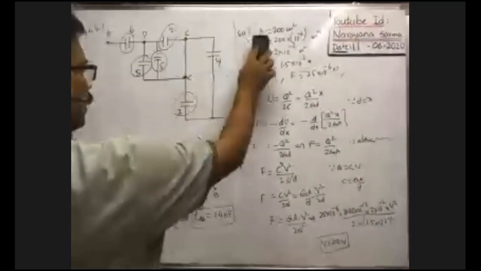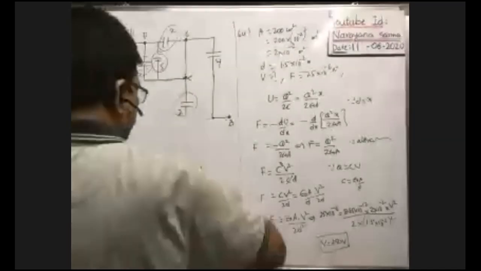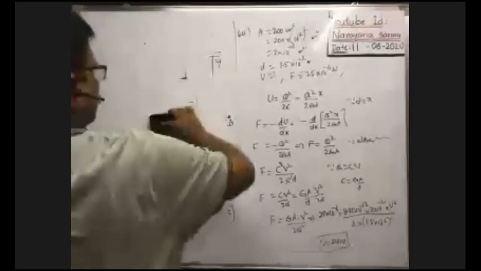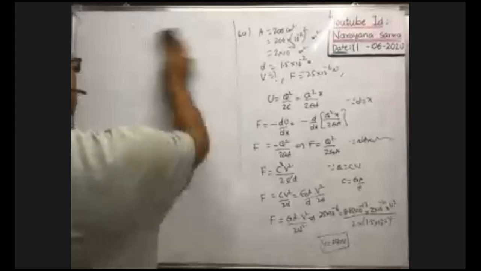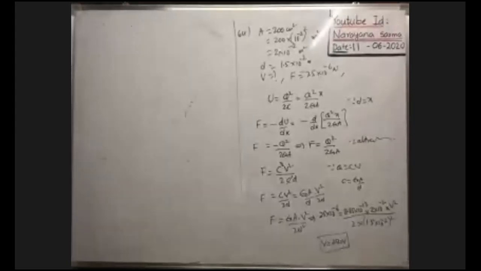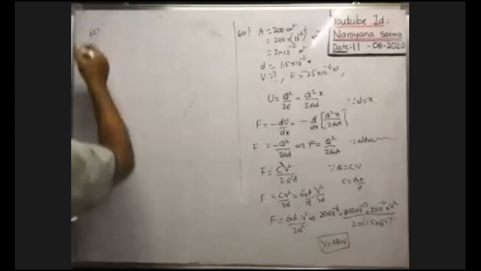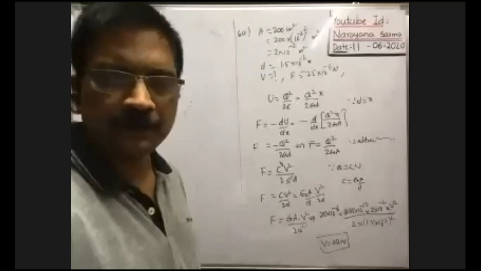You see, the 64th problem is here. Now the last problem, 65th. In the problem there is some mistake.